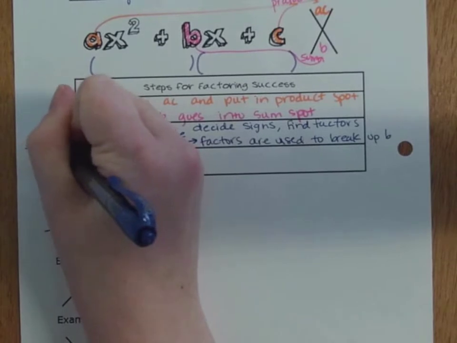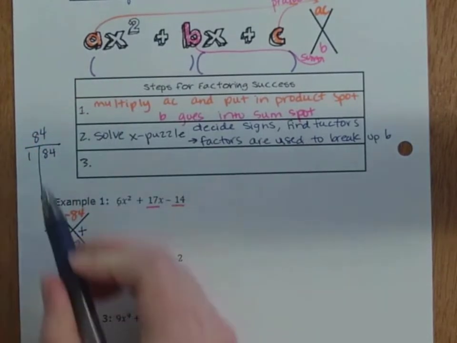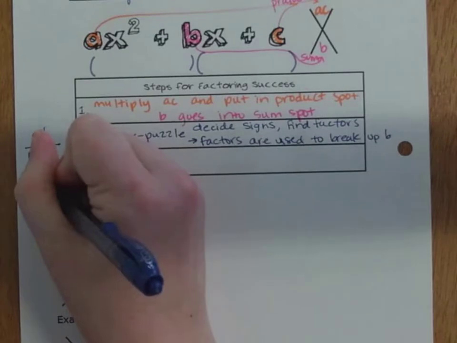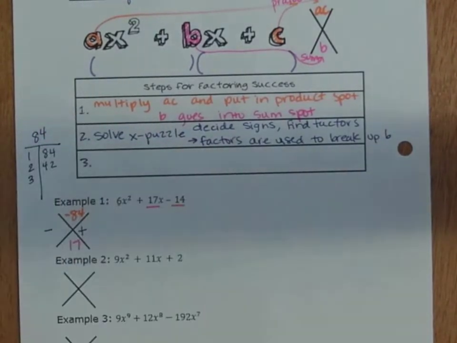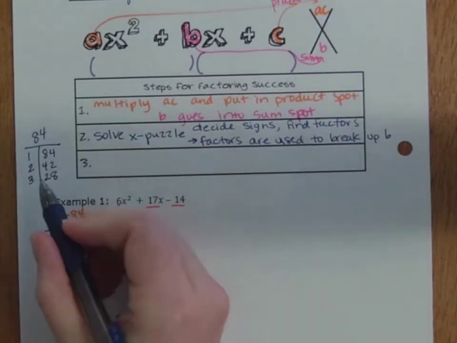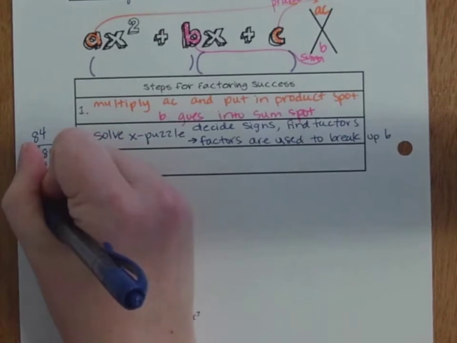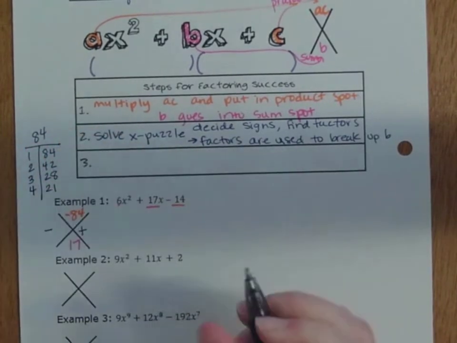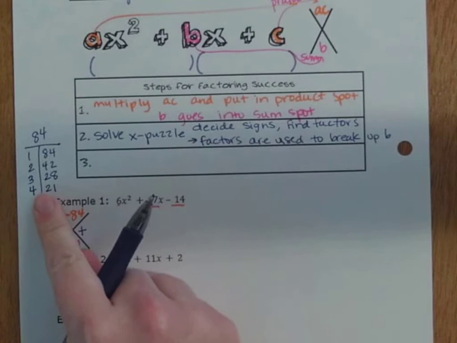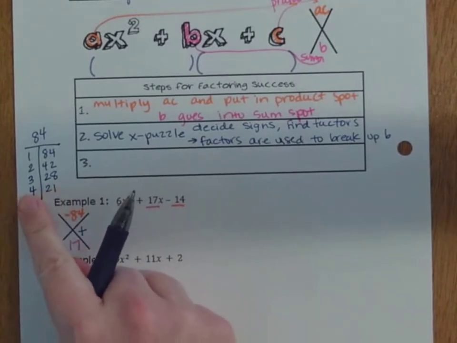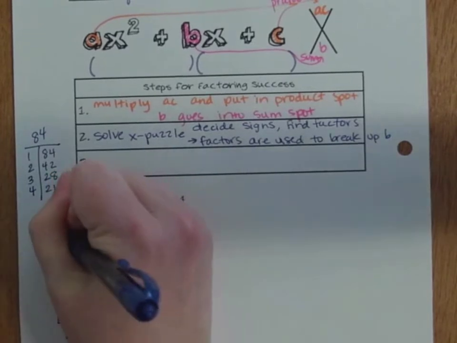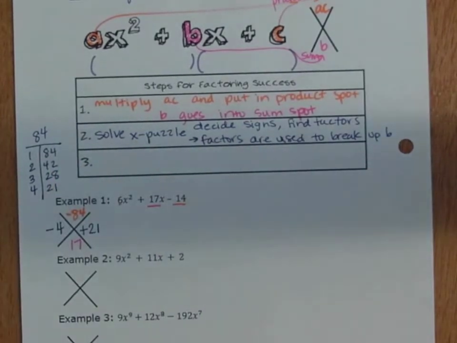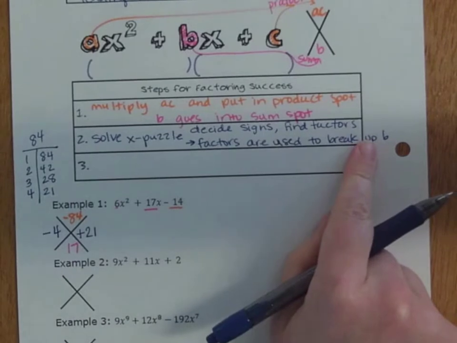So 84. 1 times 84, 84 minus 1 is not 17. 2 times 42, 3 times 28. 28 minus 3 is 25. 4 times 21. Ooh, 4 times 21. 21 minus 4 equals 17.